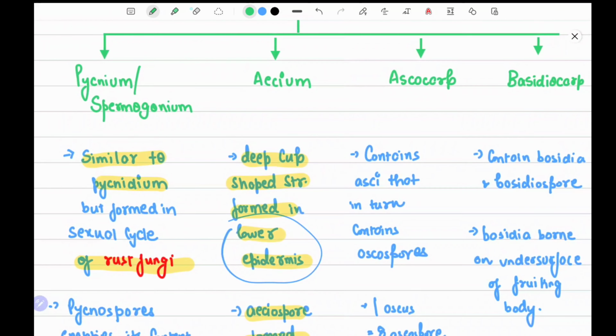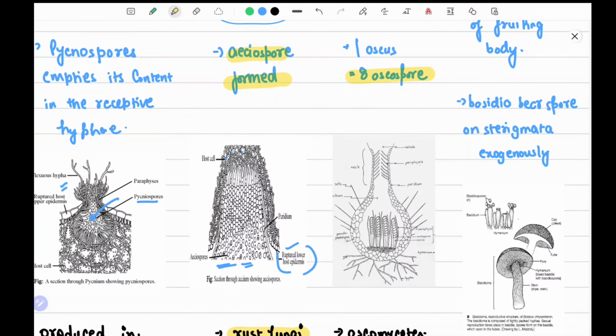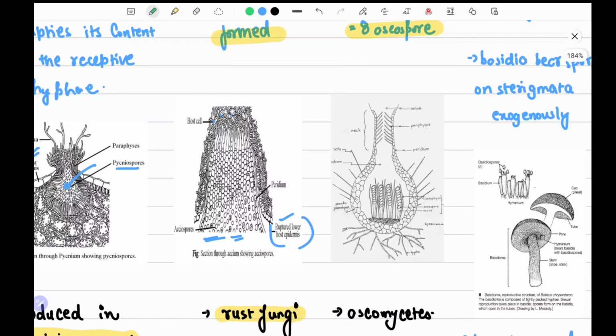Now, ascocarp. From the word ascocarp, you might understand that it contains asci that in turn contain ascospores. So one ascus contains 8 ascospores. It is a general term, a general estimation, and it is not compulsory that only 8 are found. It might be more and it might be less. So this is the structure of an ascocarp.